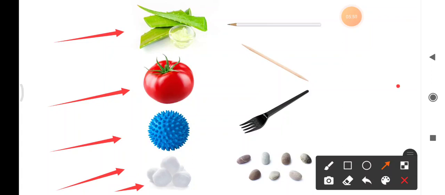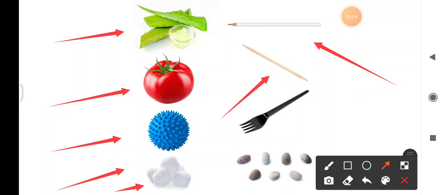And the next thing that we see here is a pencil. All of us know what a pencil is. Pencil is made up of wood. So where do you think wood is from? Even wood is also from plants and trees, right?